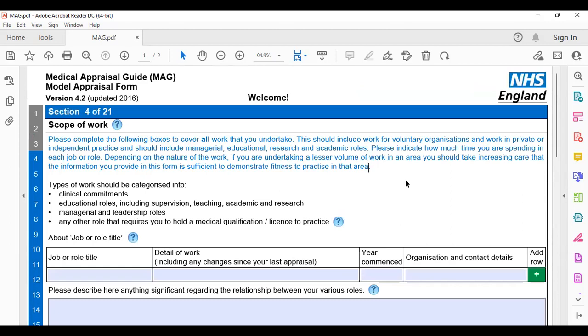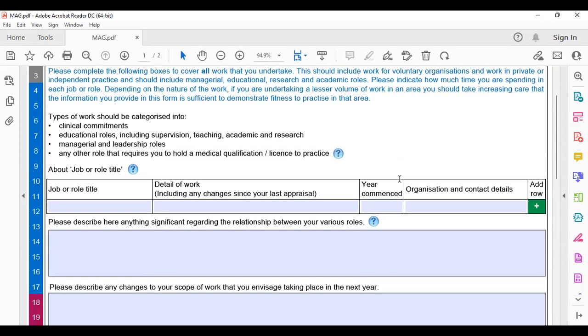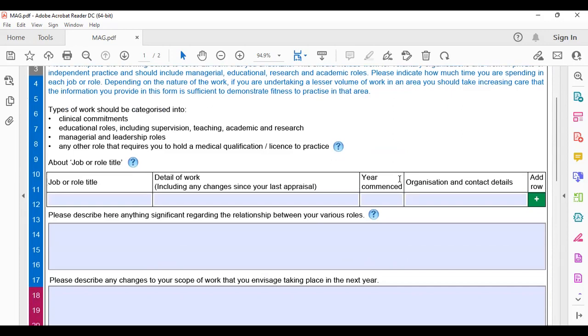And then this is your scope of work. You have to write down what work you are doing right now, what your job title is, and what your responsibilities are, just like we write it down in our NHS portfolio. You have to write that down.